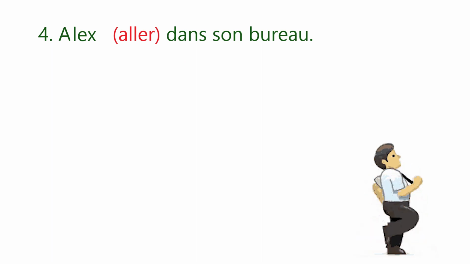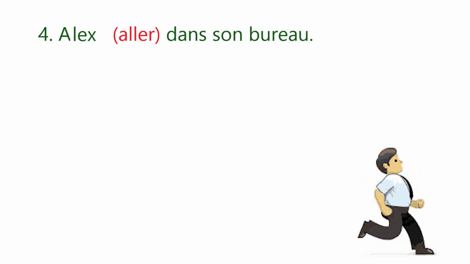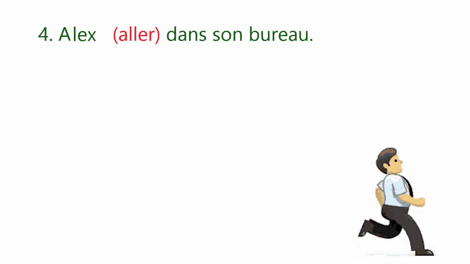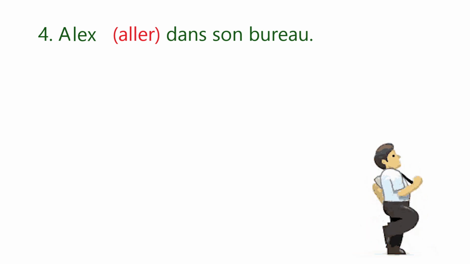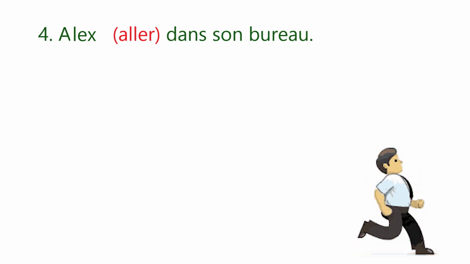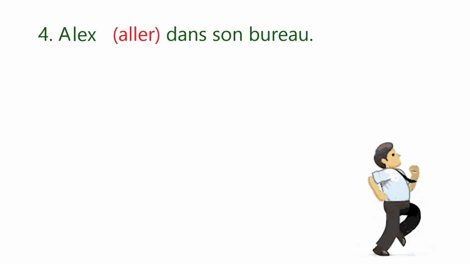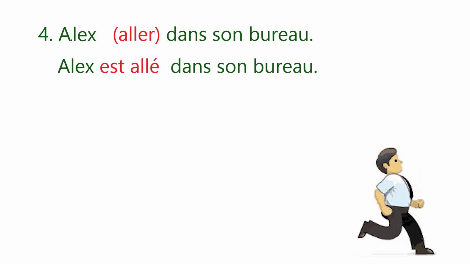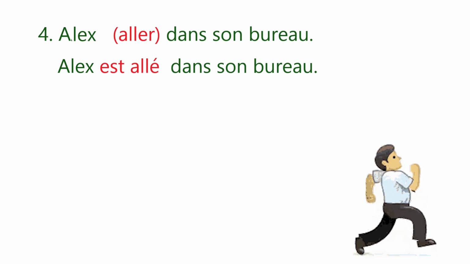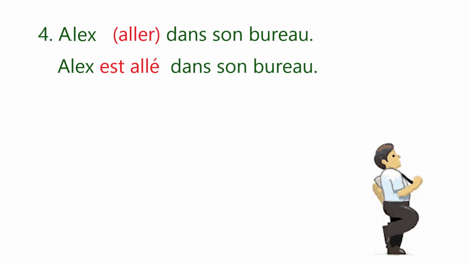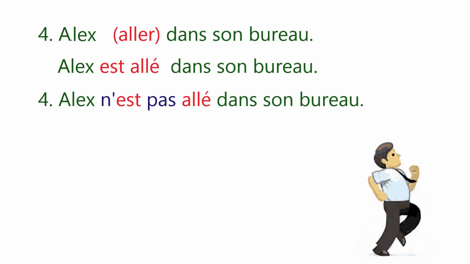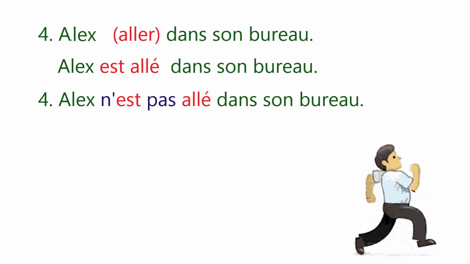Now comes the next sentence where we have been given the verb aller to conjugate. And aller belongs to those special verbs which are put in the être category. So, we'll conjugate aller with third person singular. Now the sentence is Alex est allé dans son bureau, which means Alex went to his office. Now we'll use ne and pas with auxiliary verb être. Alex n'est pas allé dans son bureau, which means Alex did not go to his office.